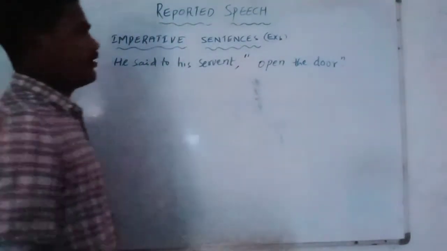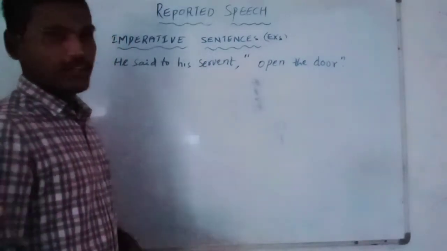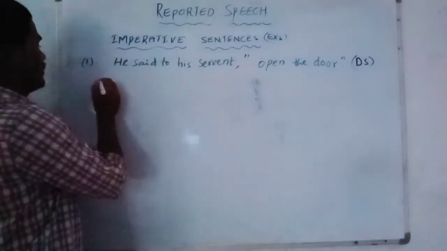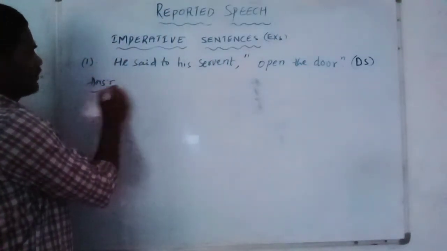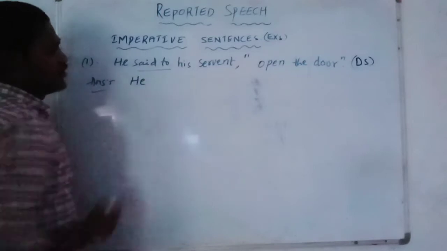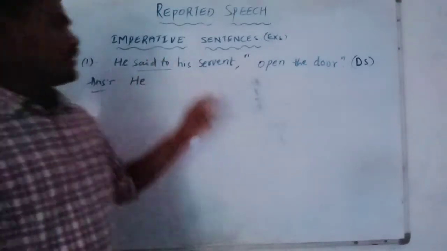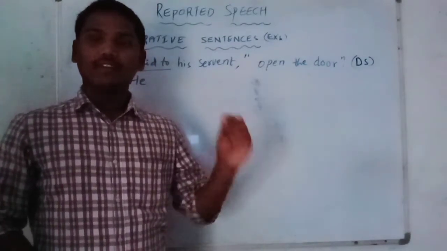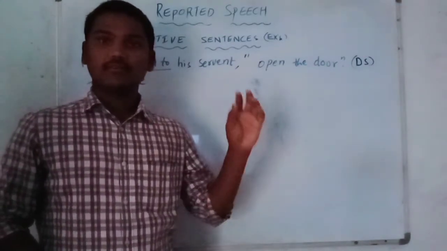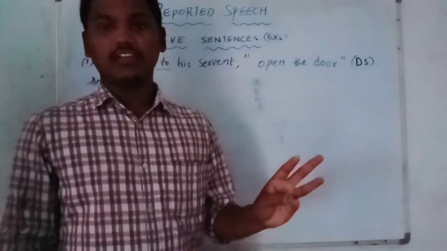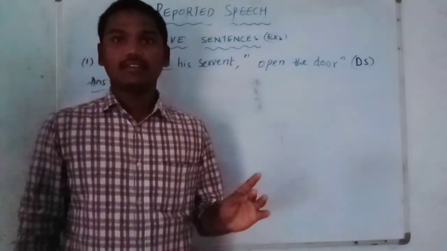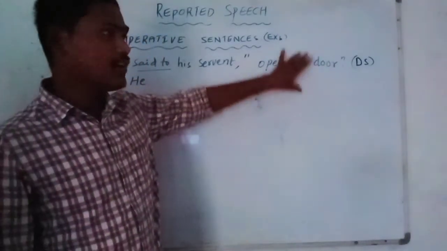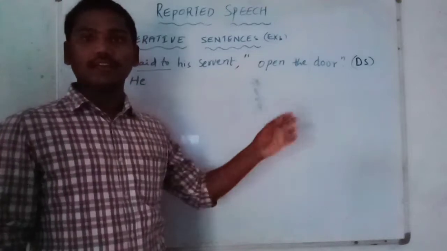Okay students, now let us see how we change that into reported speech. It is a direct speech. Okay, see the answer. Here, "said to": in an imperative sentence, when we get "said to" as the reporting verb, we need to change it in indirect speech to requested, ordered, suggested, advised, like that, based on the reported part.